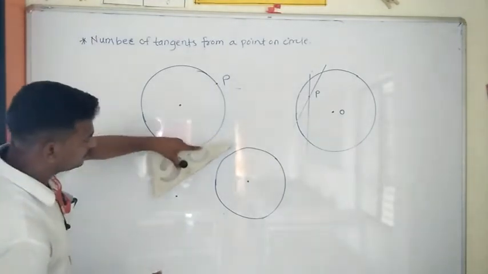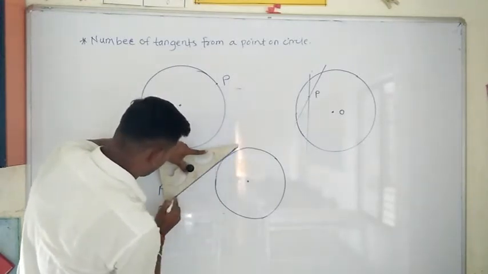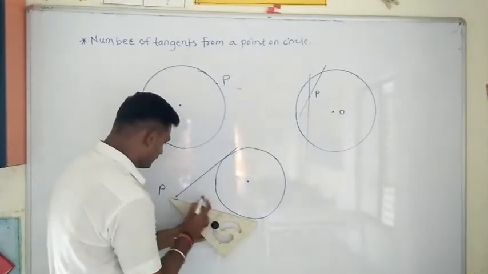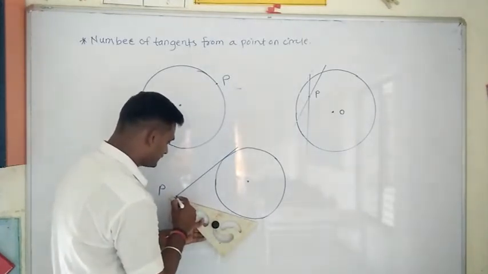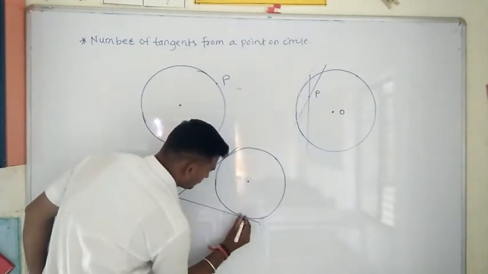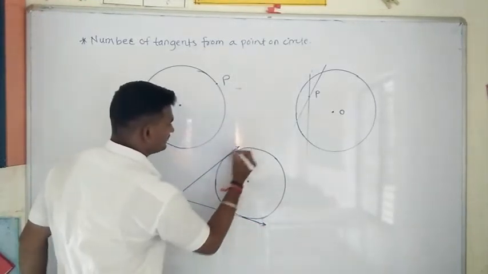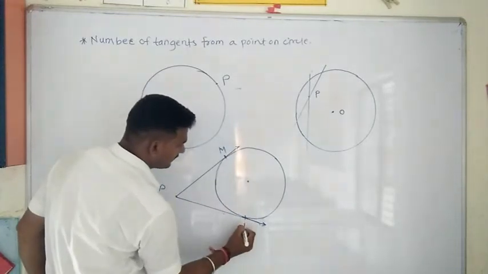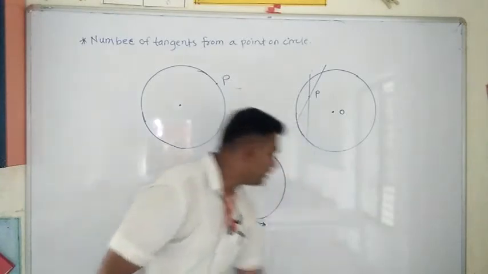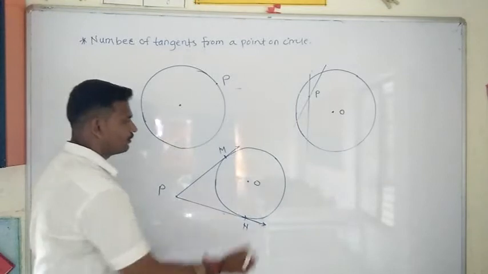Yes, we can draw two tangents from an external point of a circle. If the point is outside the circle, then from this point we can draw two tangents to the circle. One tangent meets at this point and this one is the second tangent, M and N. Here PM and PN are the two tangents drawn from the external point P to the circle which has center O.